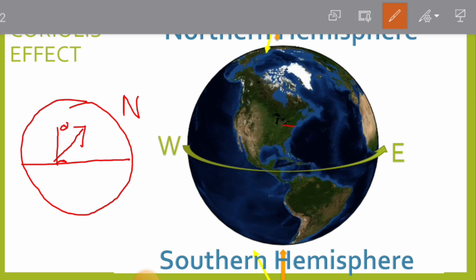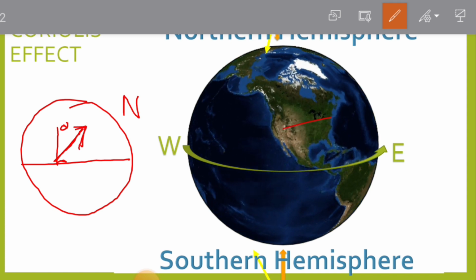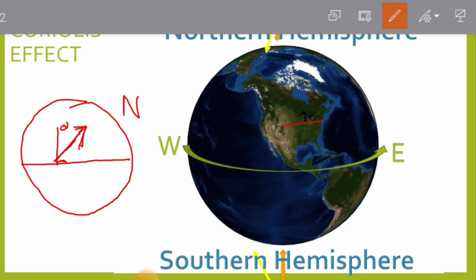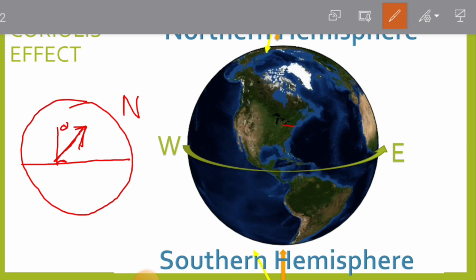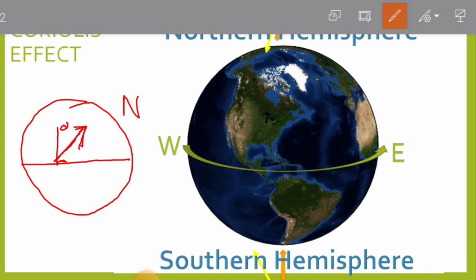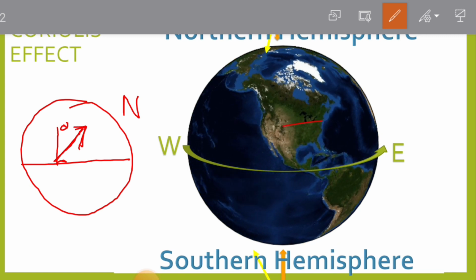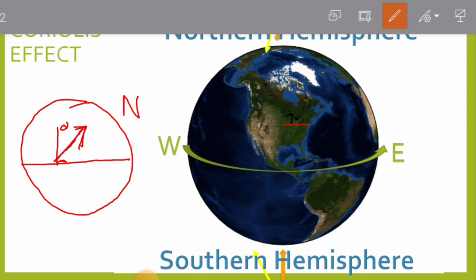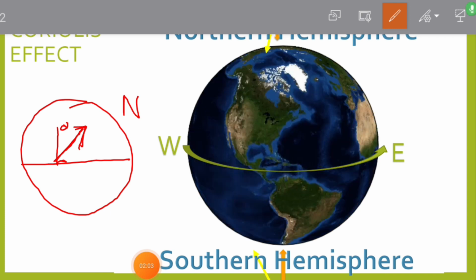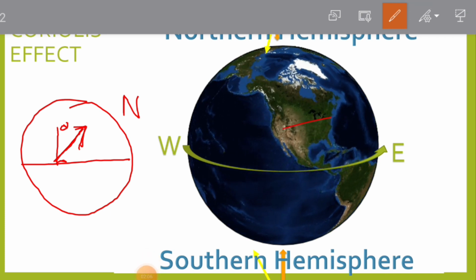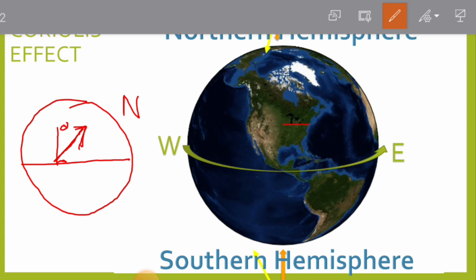This deflection is known as the Coriolis effect. The ball is deflected to the right because it tends to maintain its motion. So because of this force, all the winds and ocean currents tend to move towards the right in the northern hemisphere.